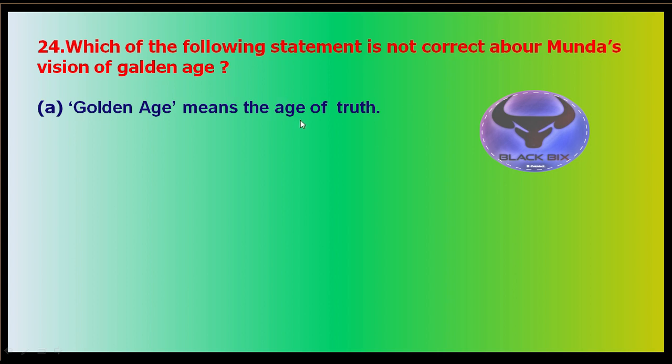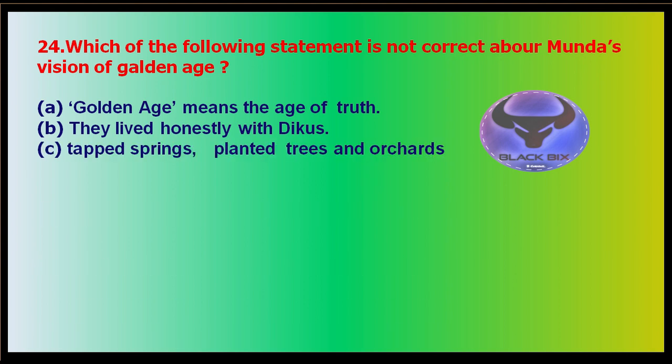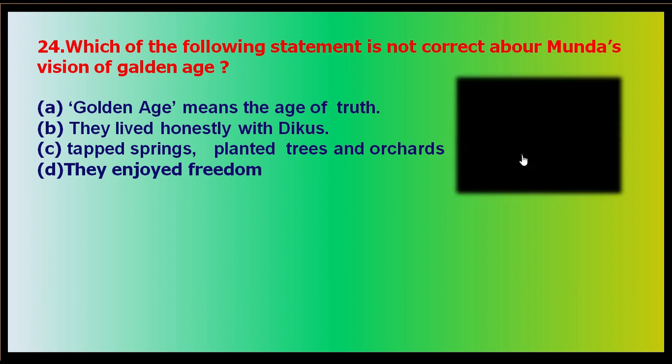Option B: they lived honestly with the Dikus. Earlier, during the golden age, they lived honestly with the Dikus. Option C: they tapped the springs and planted gardens and orchards. Option D: they enjoyed freedom. So let's start the time, and time starts now.